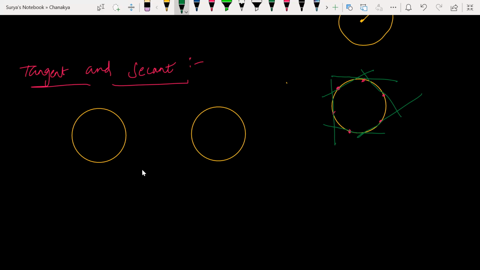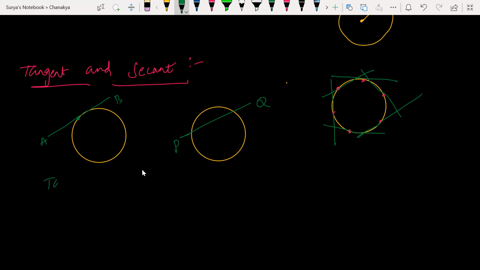Okay. So now look at this here. Let me say I'm drawing a tangent. Here, let me say this is AB. This is the tangent here. Now secant is nothing but what? Cutting. Let's say this is my PQ. This is my secant. Do you understand what is the tangent here?